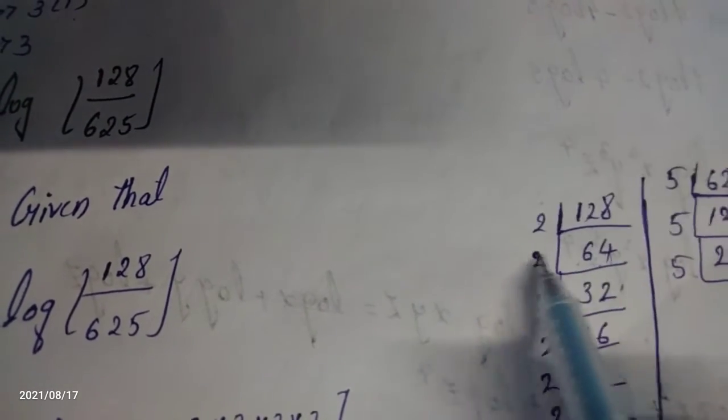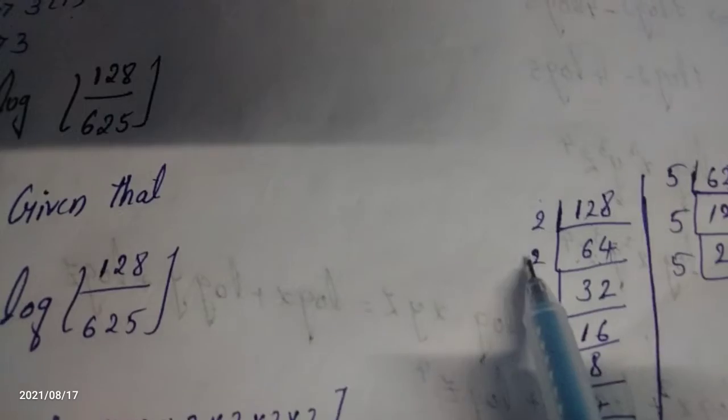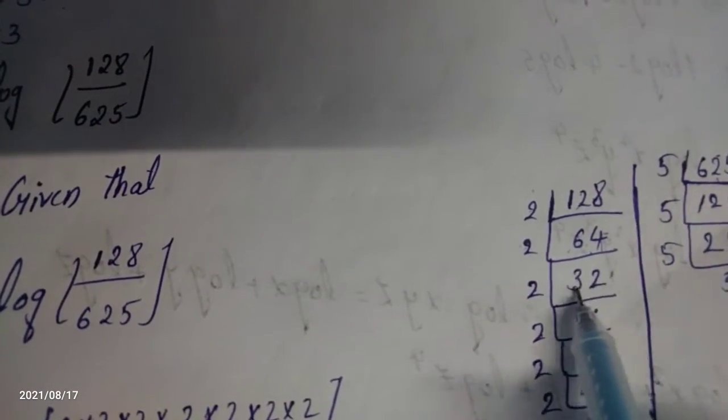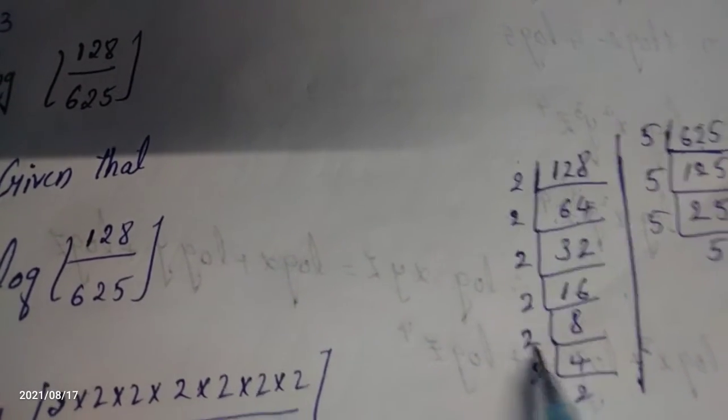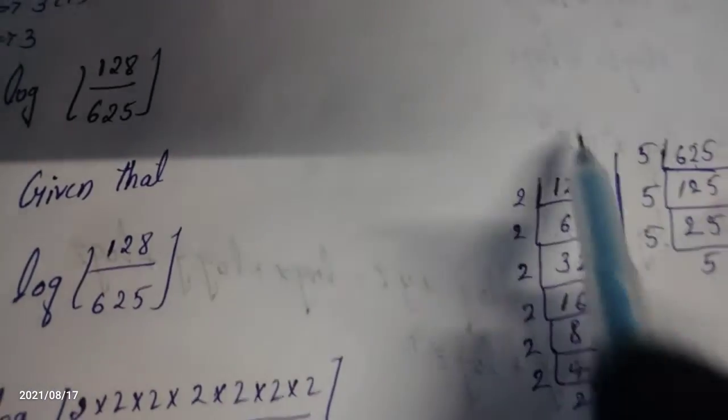64 is divisible by 2 because 4 is divisible by 2. 2 3s are 6, 2 2s are 4. Again we get 32. 32 is also divisible by 2. 2 1s are 2. How much is left? 1. If you put it, what will it become? 12. 2 6s are 12. Okay, 16 is here. 2 8s are 16. 2 4s are 8. 2 2s are 4.